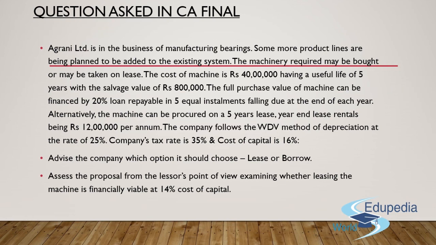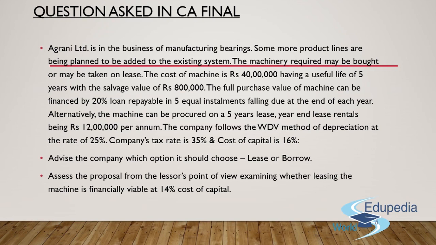Also, it says that the WDV method has to be applied for calculation of depreciation in this particular question, and the rate will be 25%. Apart from this, we have been told that the tax rate applied to the company is 35% plus the cost of capital is 16%. So now we need to find out whether we should go ahead with the leasing or borrowing option.